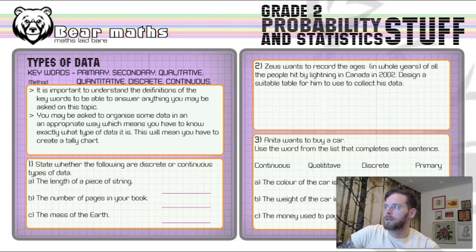Now, primary data is data that is collected by someone. So if I went out and asked some questions to someone, I'm collecting some primary data. Secondary data is data that's been collected already, and so it's taken from primary sources. So it could be reading something from a book. That's a secondary piece of data, or reading something off Facebook, which is something that people tend to do and believe to be true. Right, be careful.